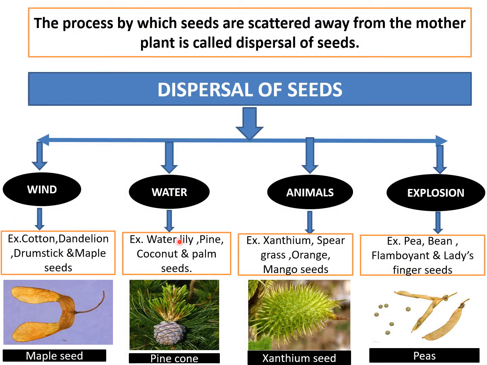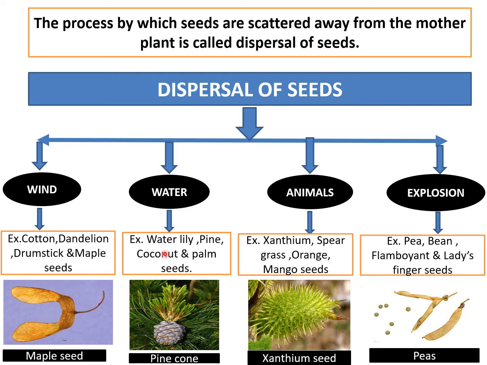Now we can revise it one more time. The process by which seeds are scattered away from the mother plant is called dispersal of seeds. Please remember this definition. And you can see dispersal of seeds takes place by four agents: wind, water, animals, and explosion. By wind, examples are cotton, dandelion, drumstick, and maple seeds.